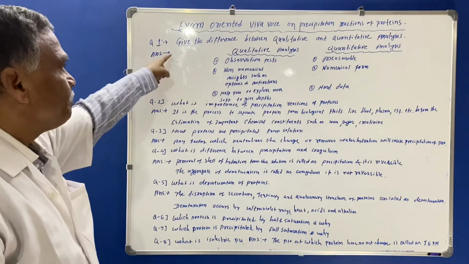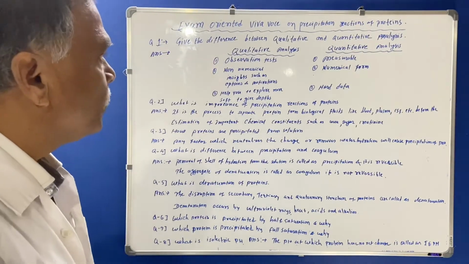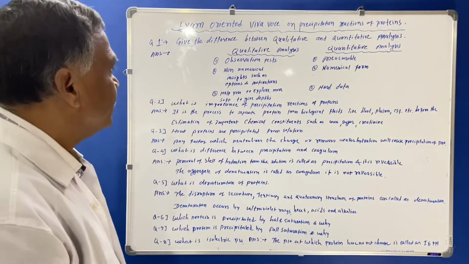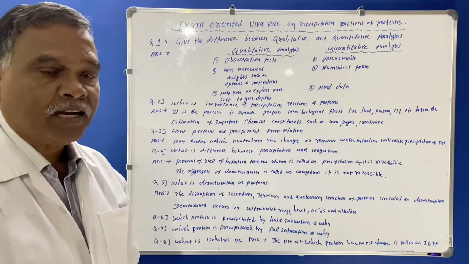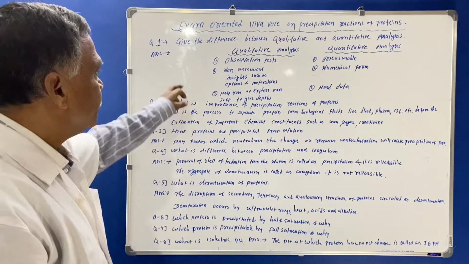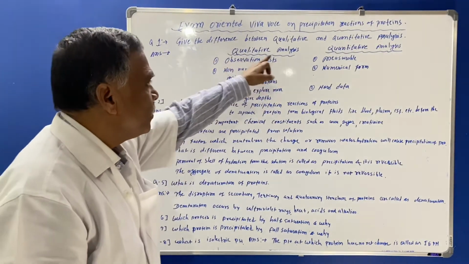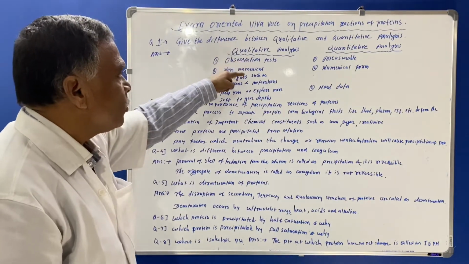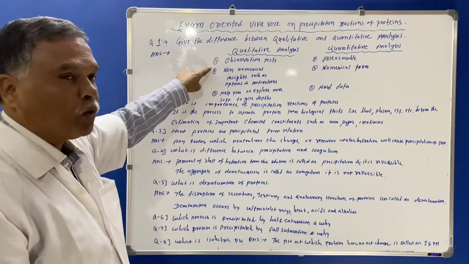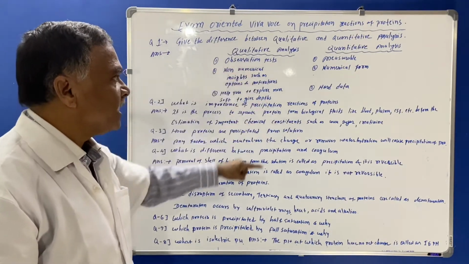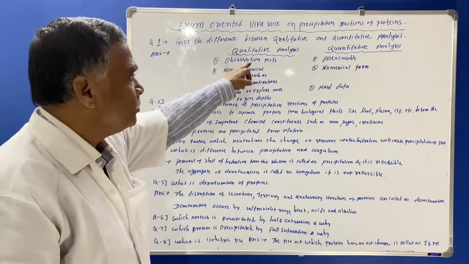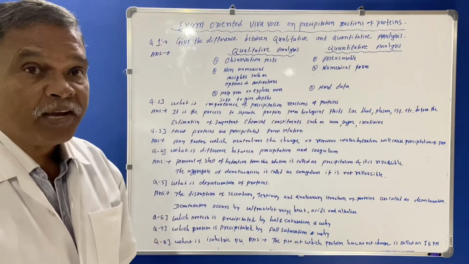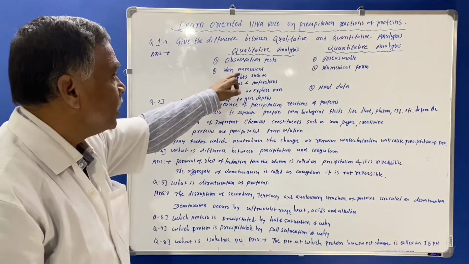First question here: give the difference between qualitative and quantitative analysis. What is the meaning of qualitative analysis and quantitative analysis? Here the difference between qualitative and quantitative analysis is given. Under qualitative analysis, the first point is observation tests. These are the observation tests. The first point under quantitative is that it is measurable. Second point, non-numerical.